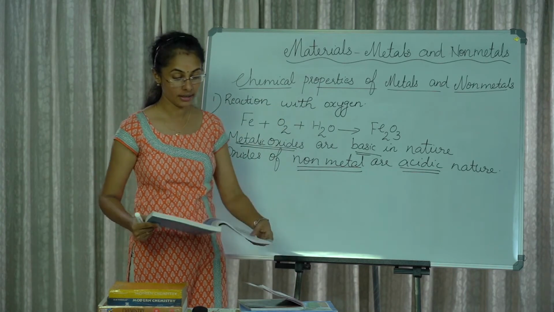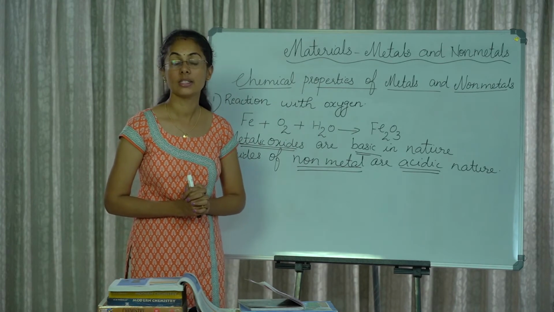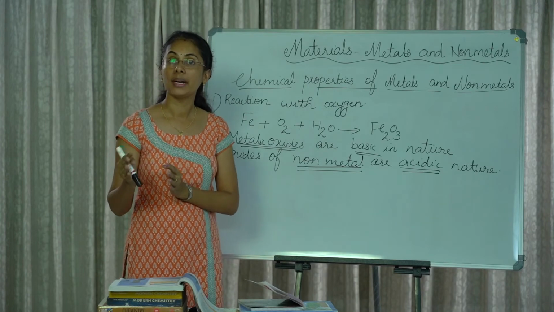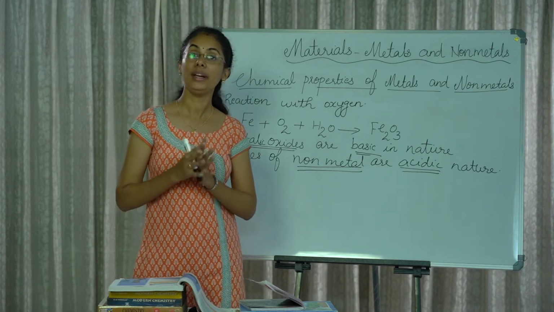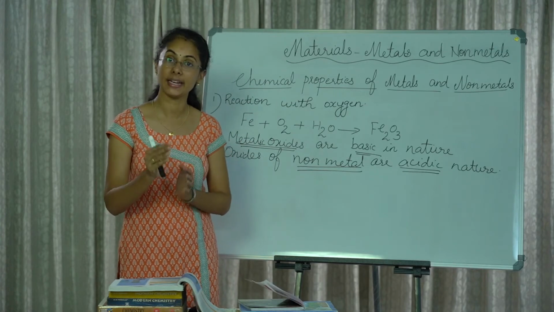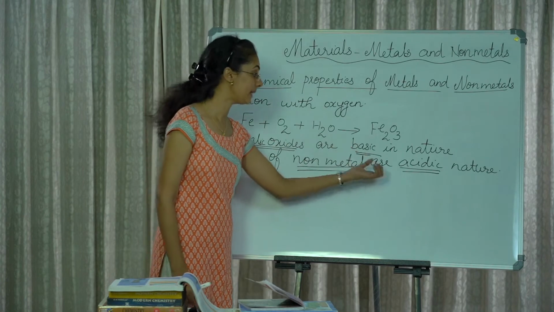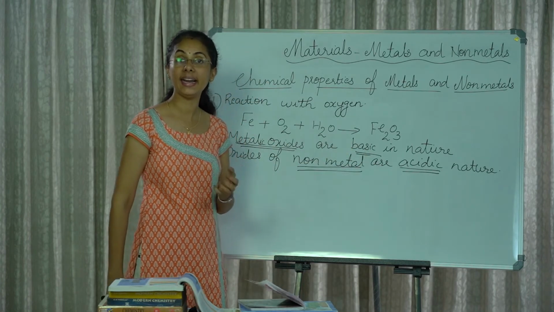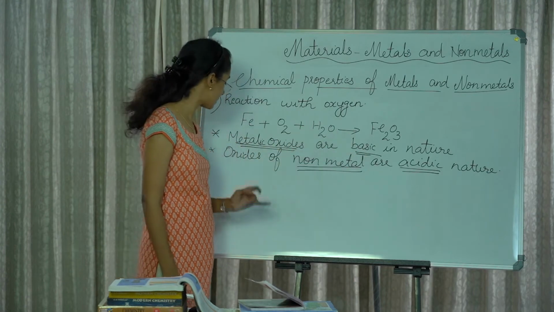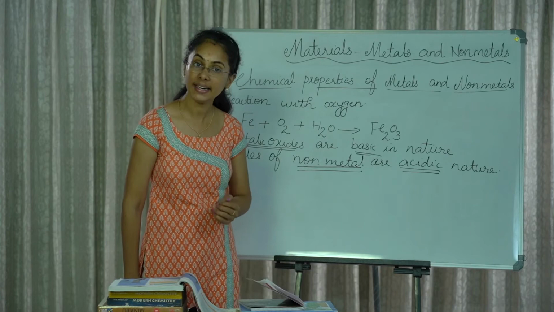What happens here? Sulfur is a non-metal. The blue litmus paper changes into red color. Here there is the presence of acid. From that experiment we can conclude that oxides of non-metals are acidic in nature. Once more, metallic oxides are basic in nature and oxides of non-metals are acidic in nature.